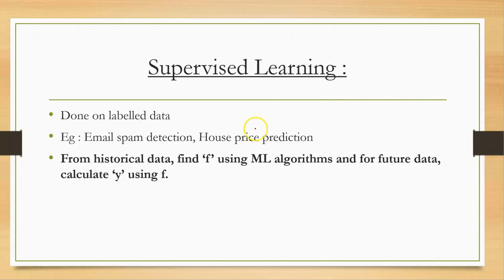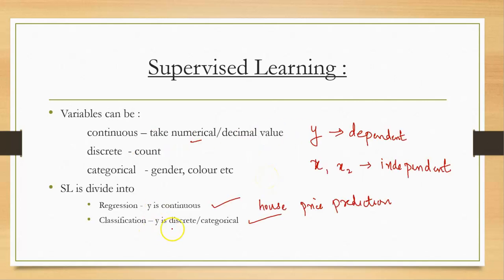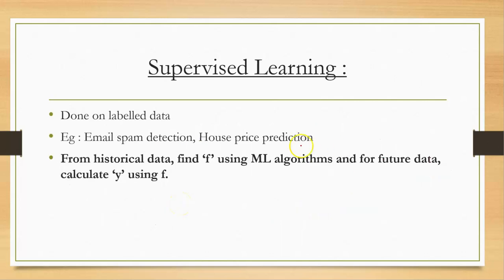Some important points on supervised learning: it is done on labeled data, meaning we have an output Y, a particular label. Examples of supervised learning: email spam detection, which is classification, where we receive an email and the output is yes or no, spam or not. And house price prediction, which is regression.